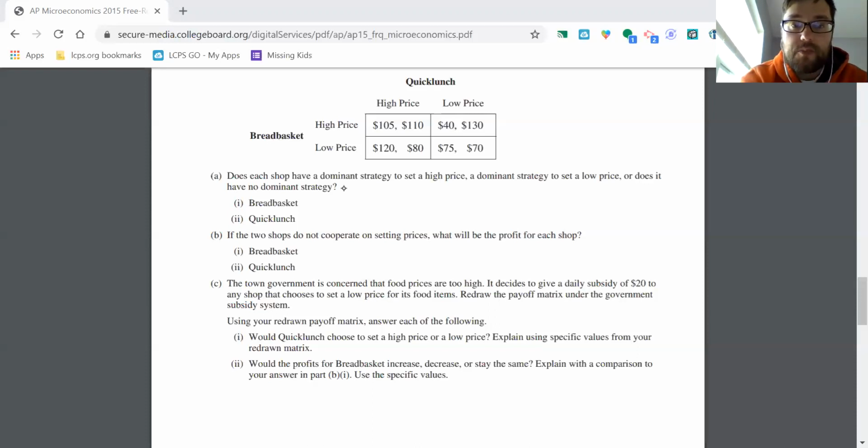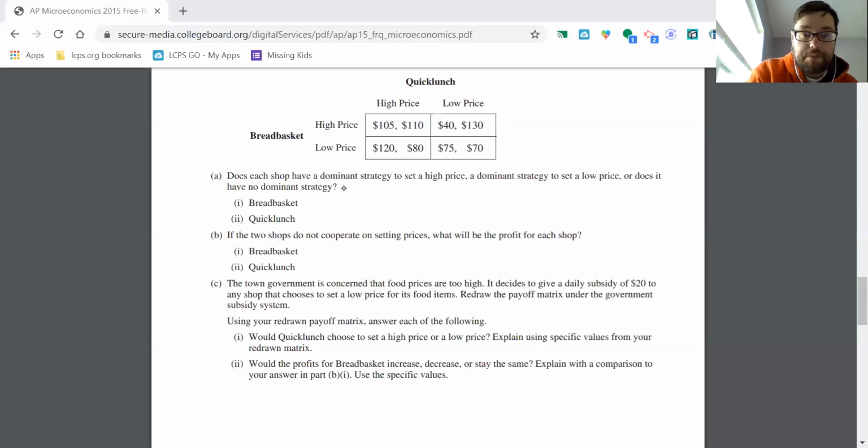In both cases, it's better for Breadbasket to set a low price. So the answer here is yes, and their dominant strategy is going to be a low price. Okay, so that answers part A.